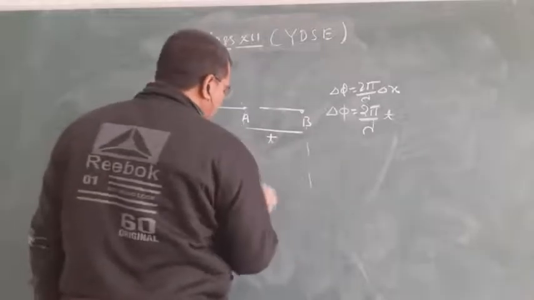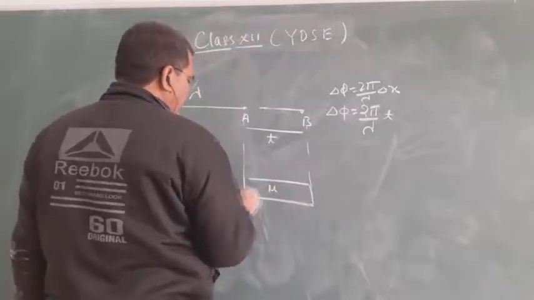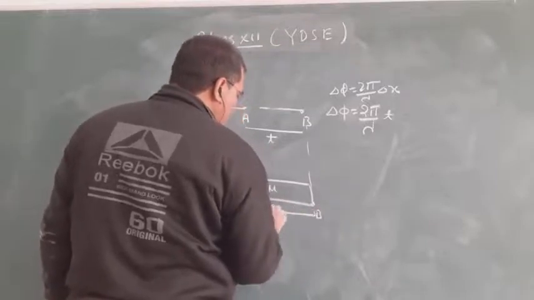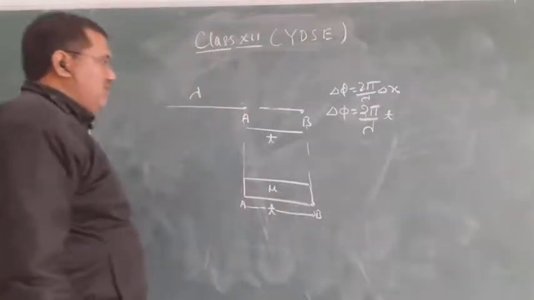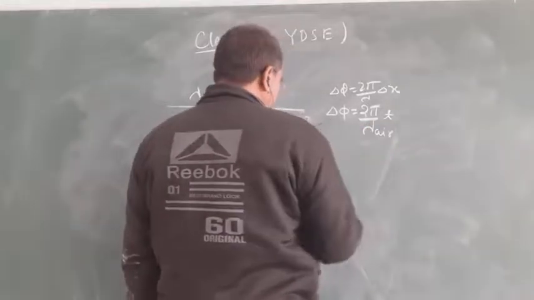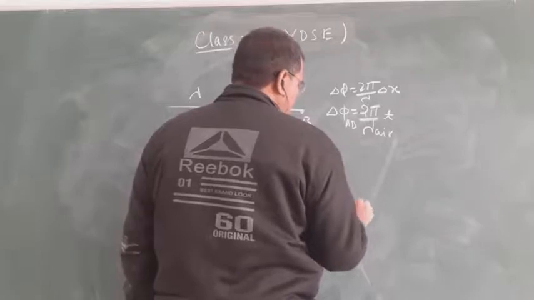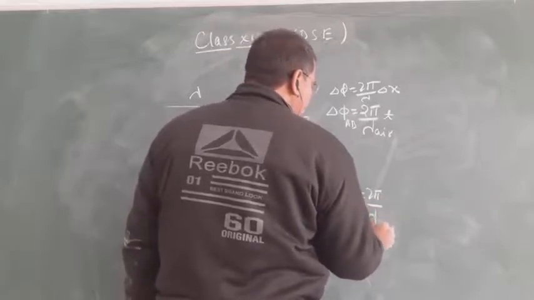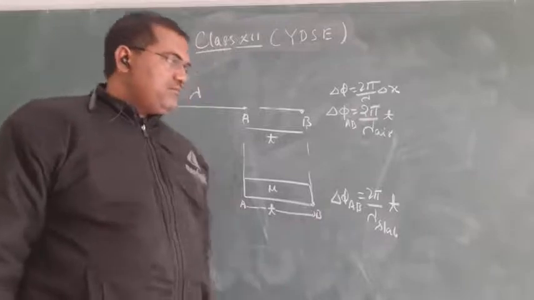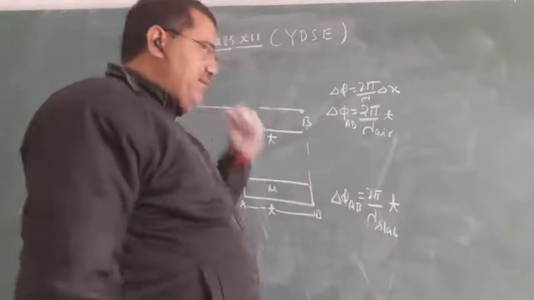Consider a slab here of refractive index mu, and this point is A, this point is B. The distance between A and B is T. So the phase difference from A to B equals 2 pi by lambda slab, into T. If we replace it in air, then see what happens.